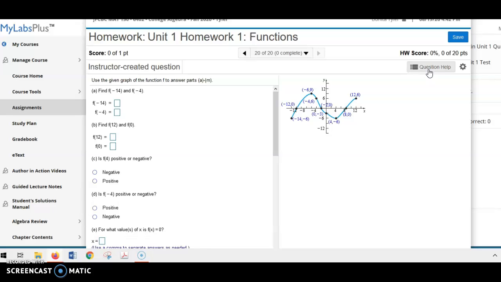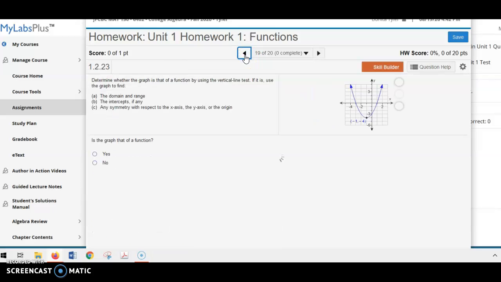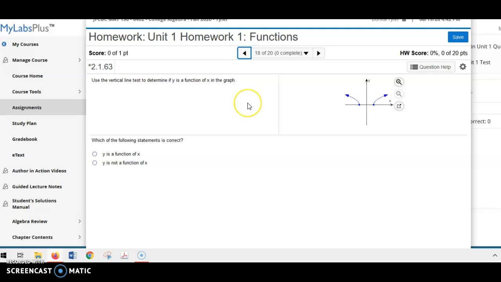Now, what help is available varies depending on the questions. This one was created by an instructor, so the only thing you can do is ask my instructor, and that sends me an email, and I know that you need help on that particular problem. On other problems, also, if you leave your wrong answers in there, a lot of times I can look at that wrong answer and know what you did wrong and can send you back help on that.